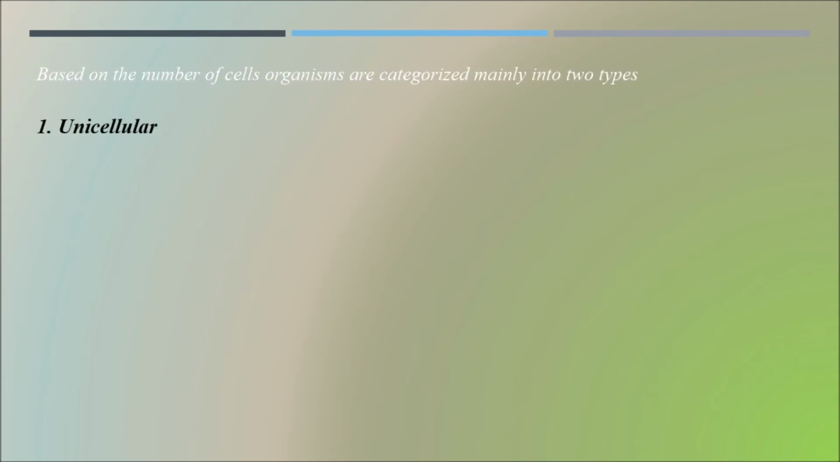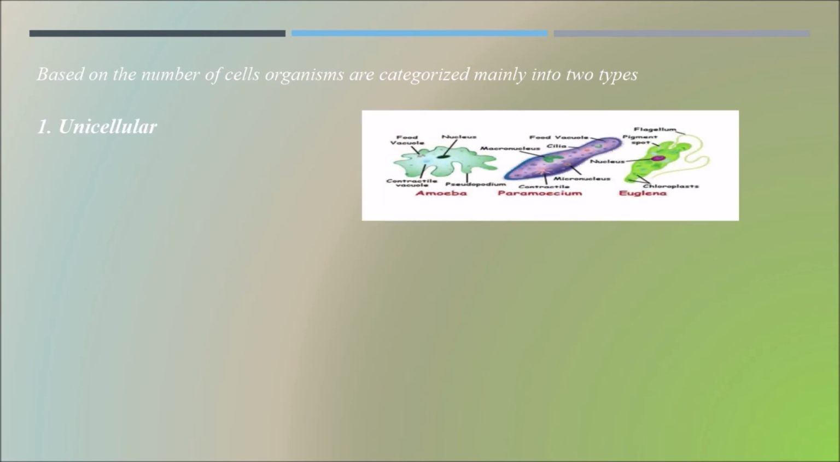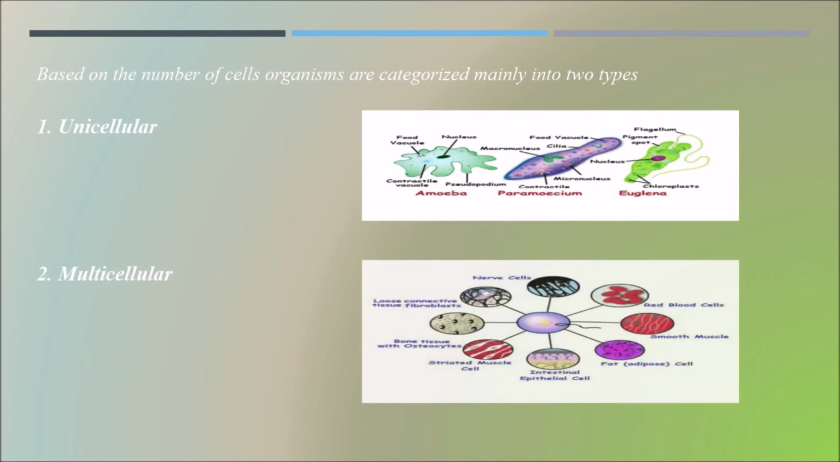One more important point to be noted here is that based on the number of cells, organisms are categorized mainly into two types. What are they? The first one is unicellular. Examples here we can take are amoeba, paramecium and euglena, which are unicellular, and the other sector is multicellular. We have n number of examples here, which I took from the human body structures.